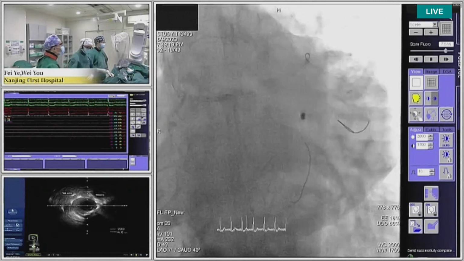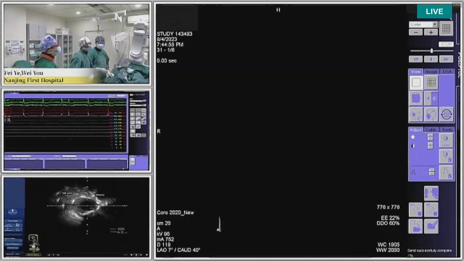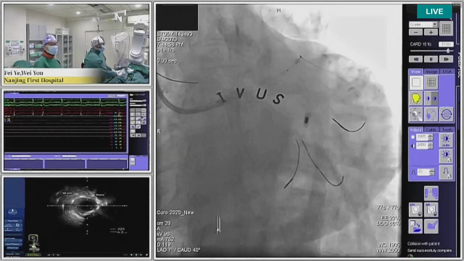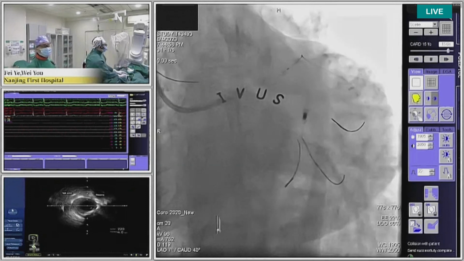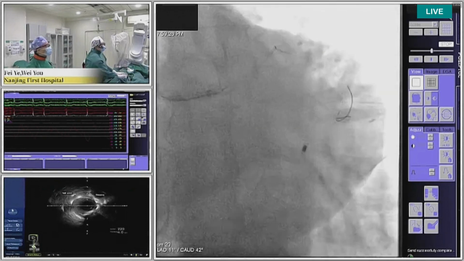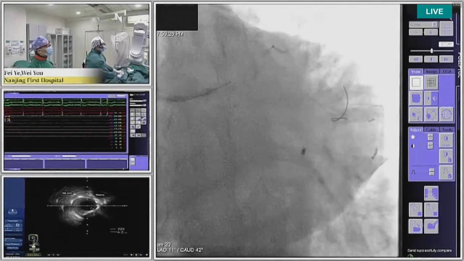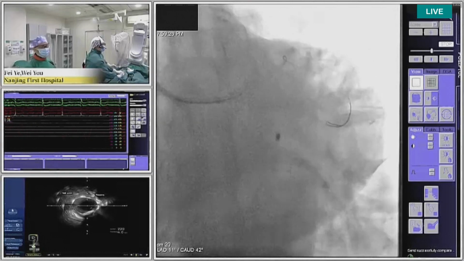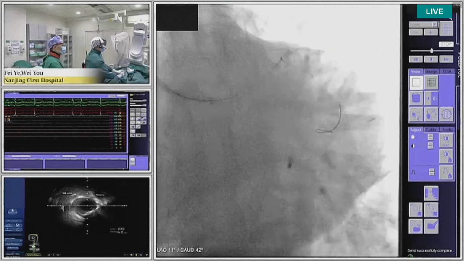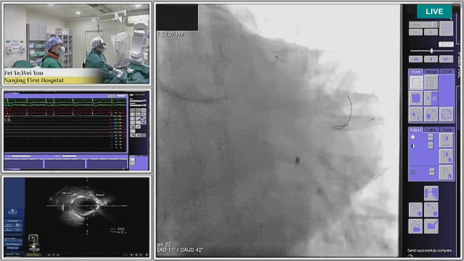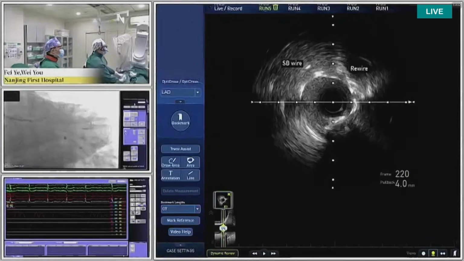Dr. Pan, would you interpret the IVUS finding after the first rewiring? Can you put IVUS centrally? Please put the IVUS on the screen. Can you see the IVUS imaging? Yeah, we can see, but you need to put the IVUS image centrally, in the main screen.